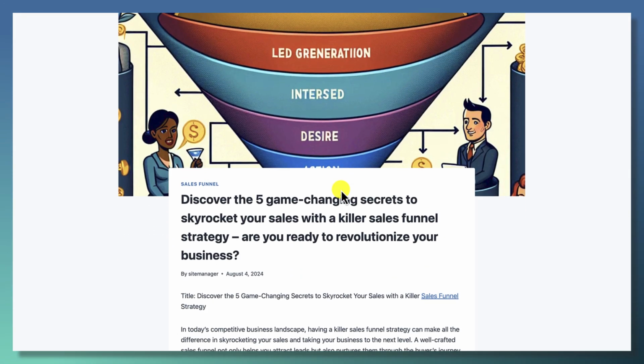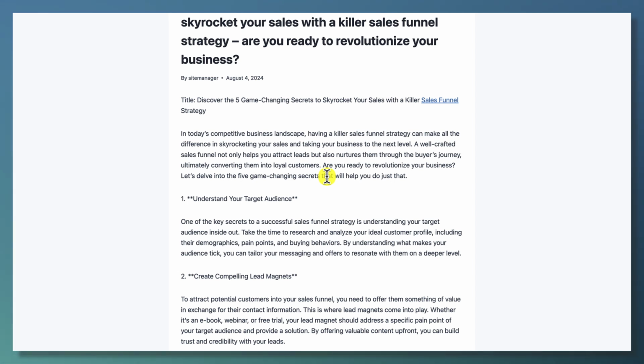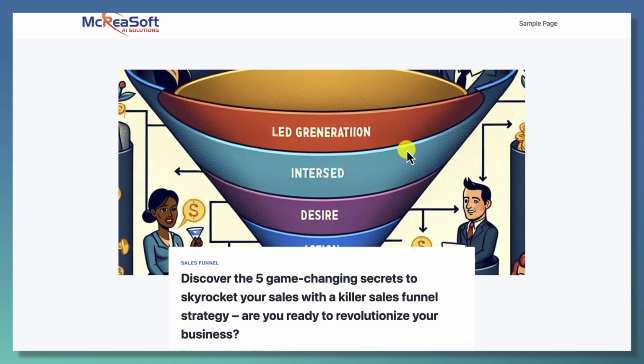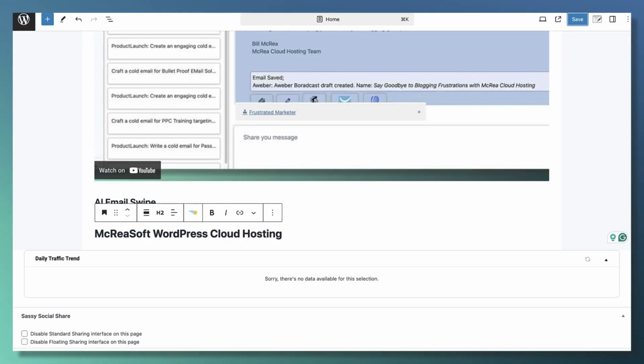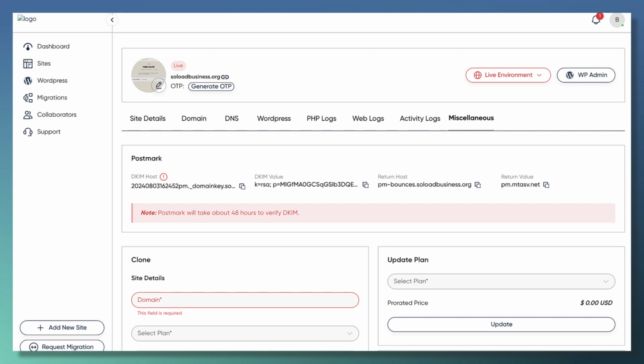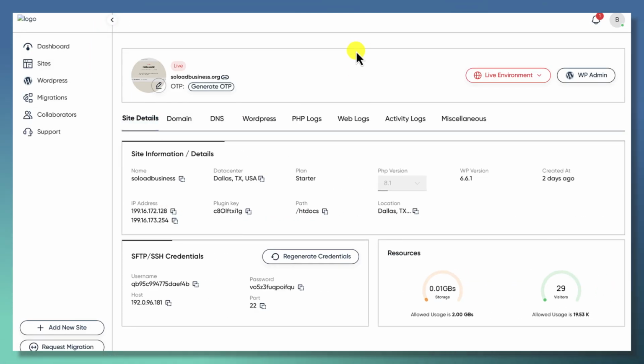And I created all these blog posts using the Passive Profits plugin. And I created all the hyperlinks to my various products that I sell. And so it's already starting to generate marginal traffic. It won't be much. If we go back into our program here and go to site details, you can see it was posted yesterday. It's already had 29 visitors.